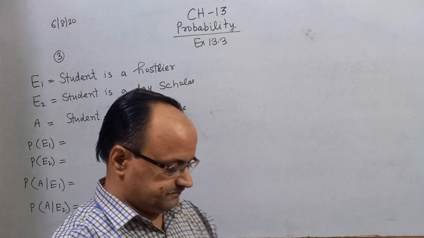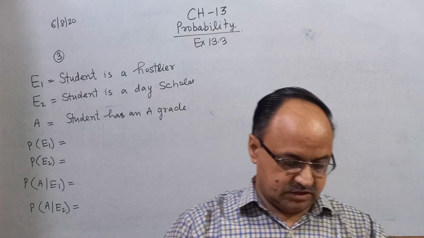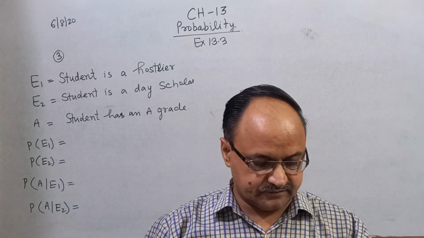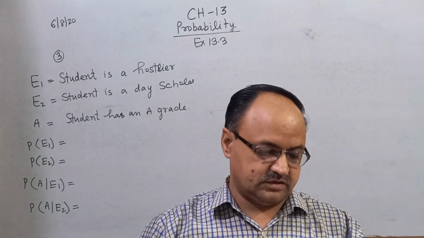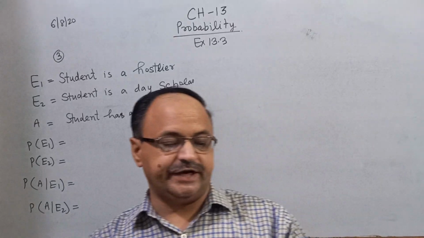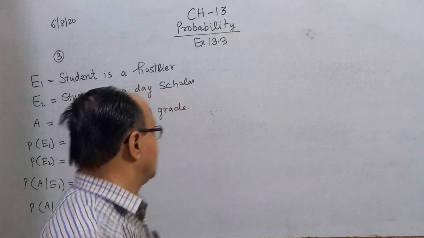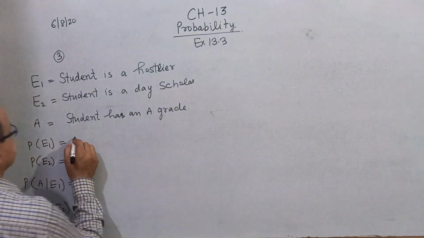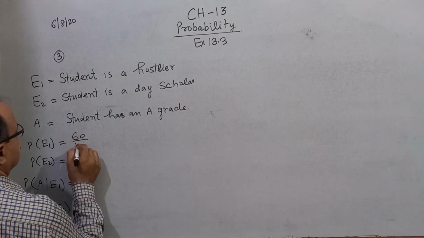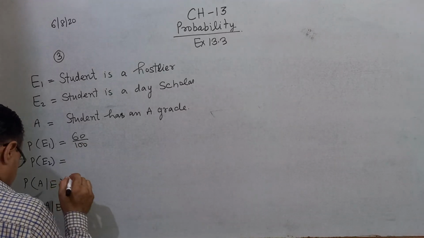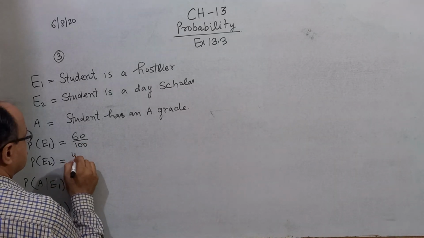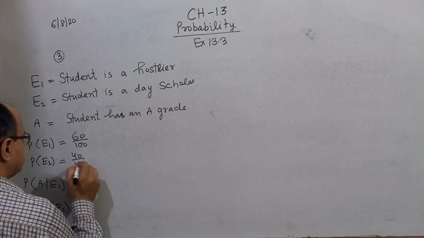What is given? Given in the question, of the students in a college, it is known that 60% reside in the hostel. 60% means the probability is 60 by 100. And the 40% are day scholars, the probability is 40 by 100.